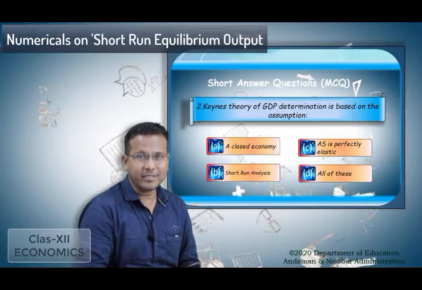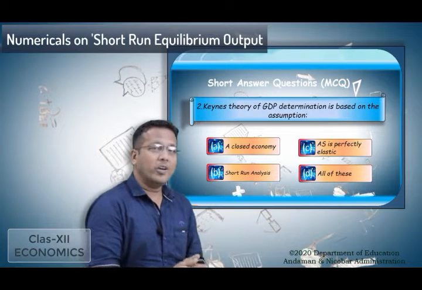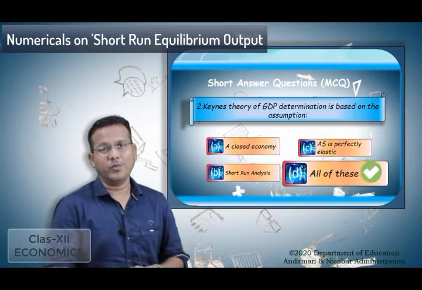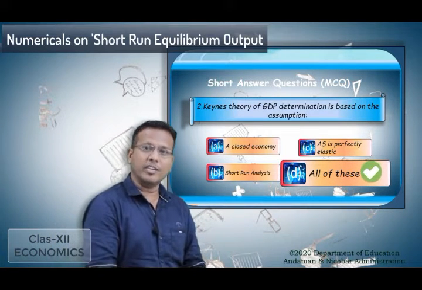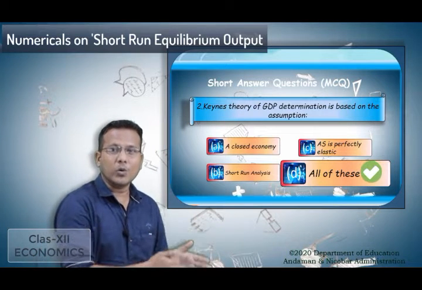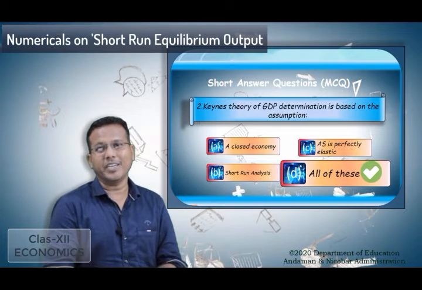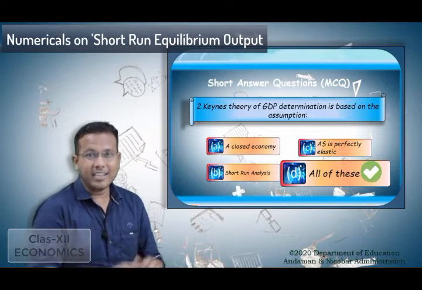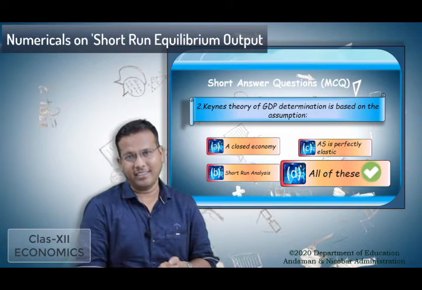Can you guess the answer? Okay, so for this question, option D is the correct answer. Why D? In Keynes' theory of GDP determination, it is calculated in a closed economy model and during a short run analysis period, where we have seen that the AS is always perfectly elastic.